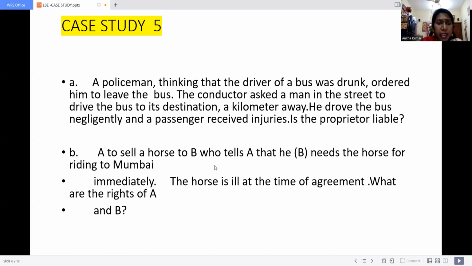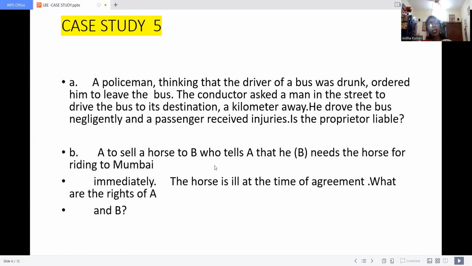Case study number 5. A agrees to sell a horse to B, who tells A that he needs the horse for riding to Mumbai immediately. The horse is ill at the time of agreement. What are the rights of A and B?